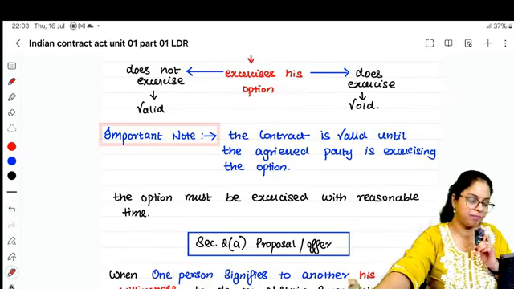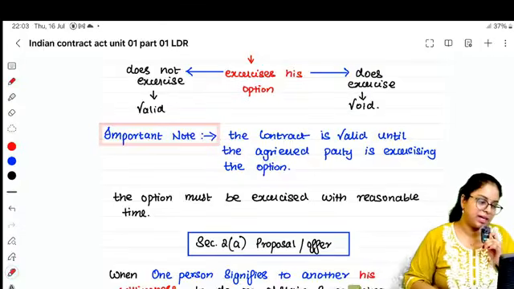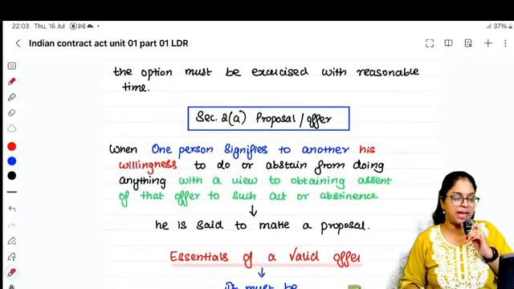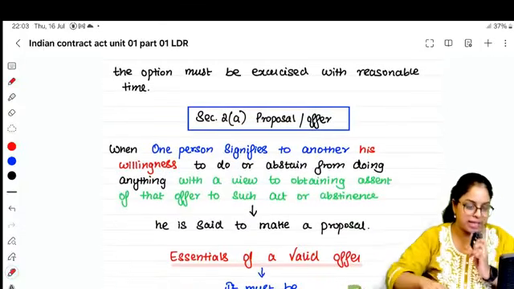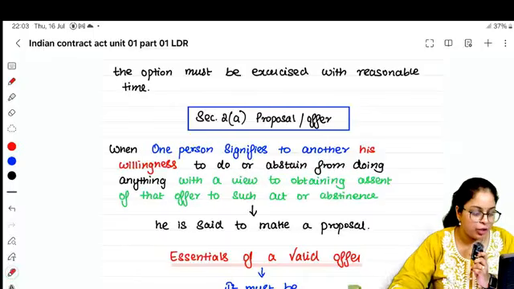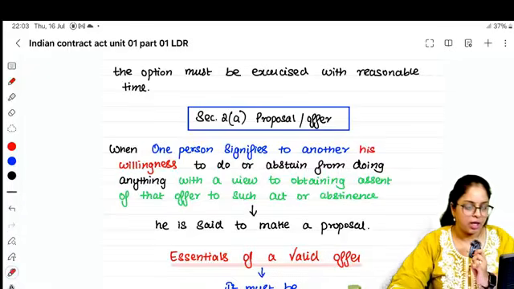Right? Next is Section 2 Clause A, offer. Section 2 Clause A, proposal or offer. What do you mean by a proposal or offer? I gave you an example.